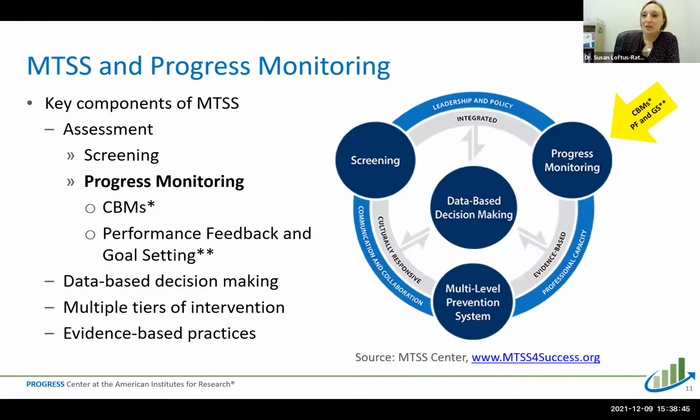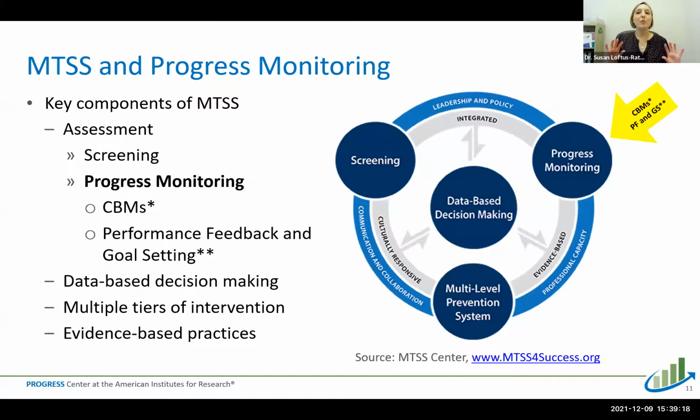Okay, so first I want to give a little bit of an overview of MTSS and progress monitoring. Many of you are probably very familiar with MTSS, but MTSS stands for Multi-Tiered System of Supports, and it is a framework that focuses on prevention and intervention. We're going to focus on the academic side of things, but it can also be applied to behavior and social emotional kinds of functioning.